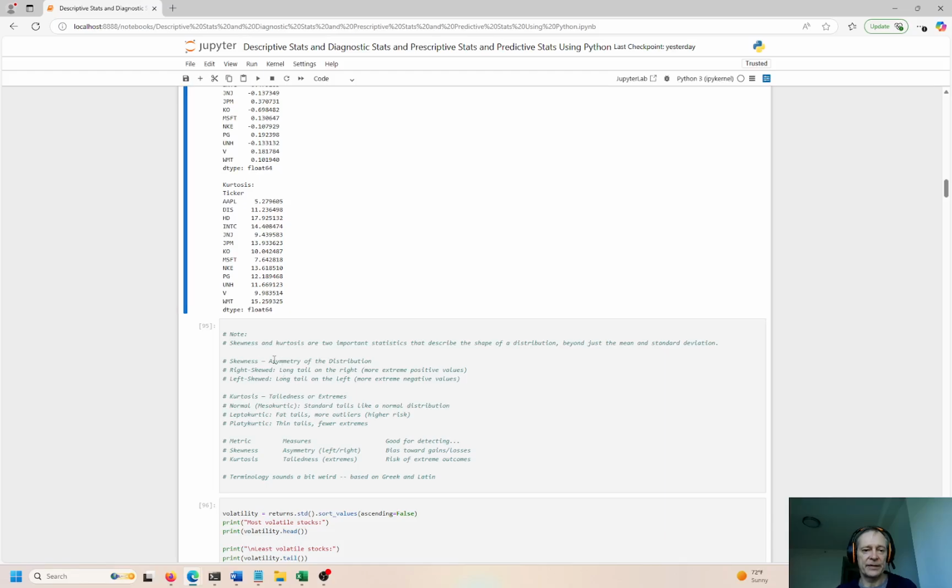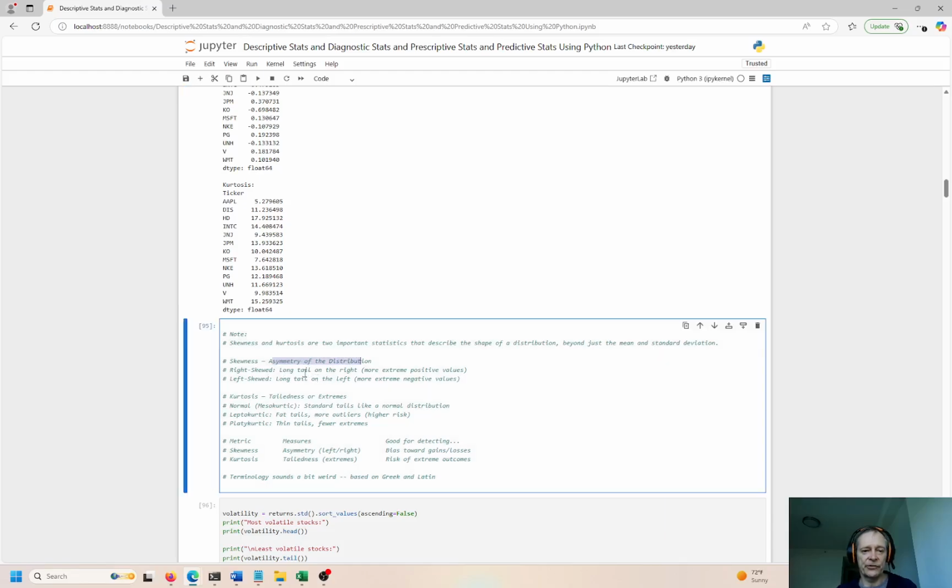So skewness is asymmetry of the distribution of returns. Right skewed is a long tail off to the right. Left skewed is a long tail off to the left, right? Normal is mesokurtic. I think these are based on Greek terms. You can Google it, mesokurtic. You have leptokurtic and platykurtic.